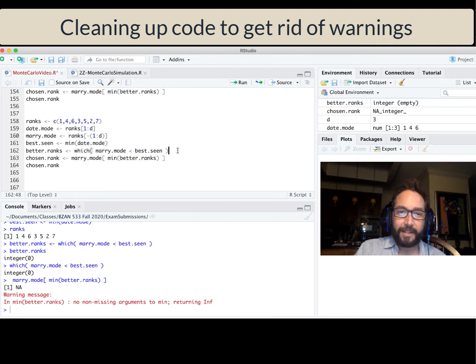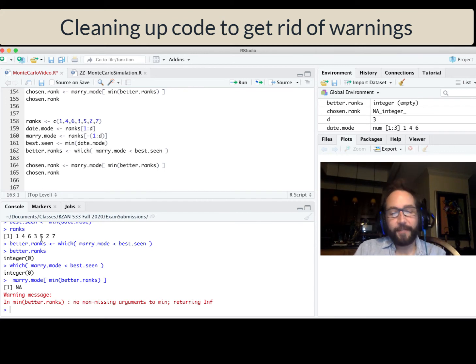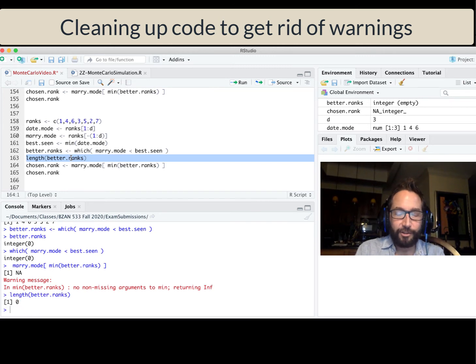So I can use an if statement here to kind of prevent this warning message from happening. One thing that I know about integer 0 is that if you ask for the length of that vector, it's going to return 0, because integer 0 literally means emptiness, like there's no elements in it. So if I were to say length better ranks, when there's nothing inside better ranks, when it is an integer 0, I get a 0 back.